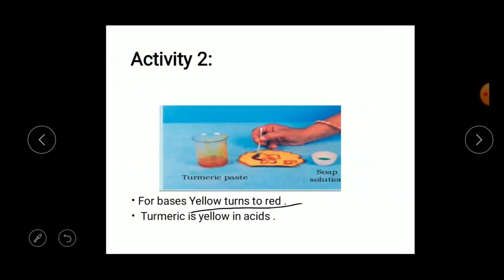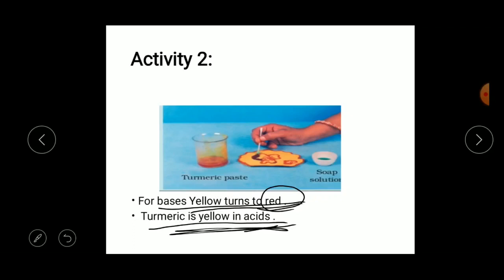Okay, and then what about the acids? Now you take any kind of acid like lemon juice, orange juice, or your curd. You just take any acid. You already have strips, right? So dip one strip into that lemon juice, you will observe nothing because it is an acid. So turmeric stays yellow in acids, it will not change its color, but in the bases the yellow turns to red color.